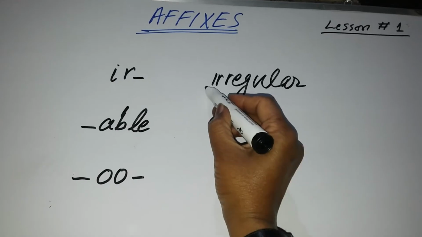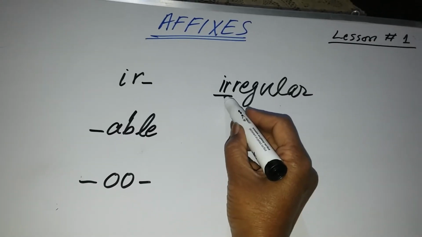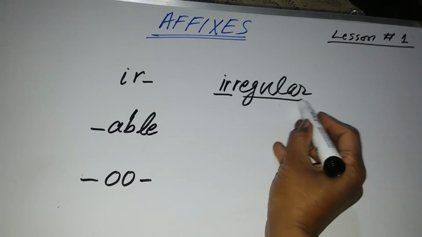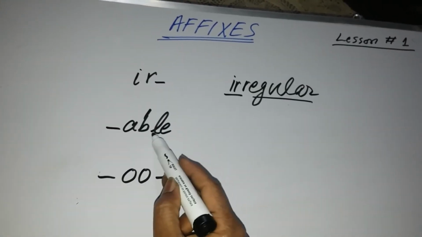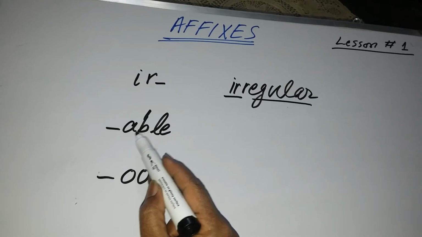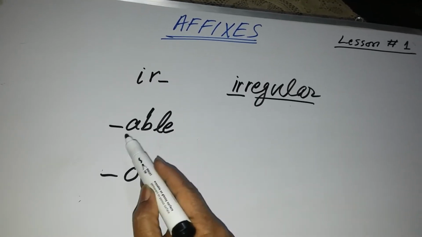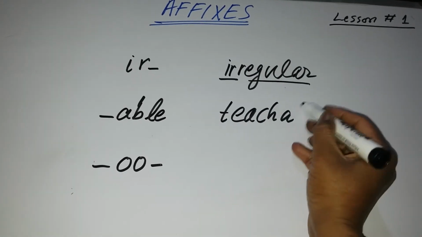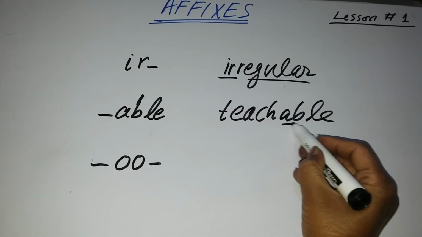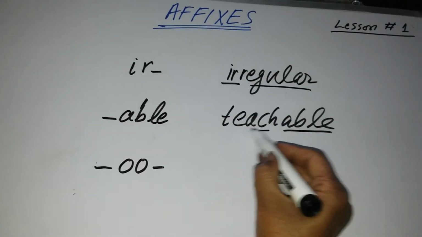Irregular: this is the affix and this is the base word. Similarly, if the hyphen is put before the affix, it means you will have to put a word before the affix, like teachable. Now this is the affix and this is the base word.